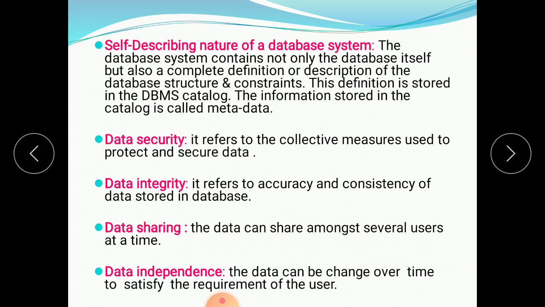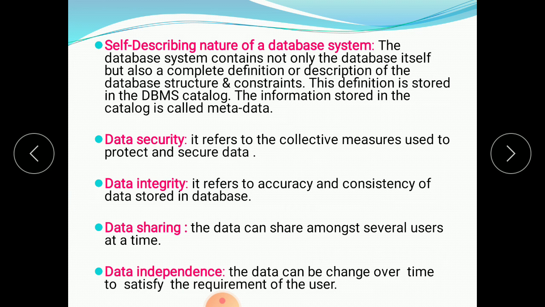See here, first one is the self describing nature of a database system. It means the database system contains not only the database itself, but also a complete definition or description of the database structure and constraints. This definition is stored in the DBMS catalog. The information stored in a catalog is called metadata.